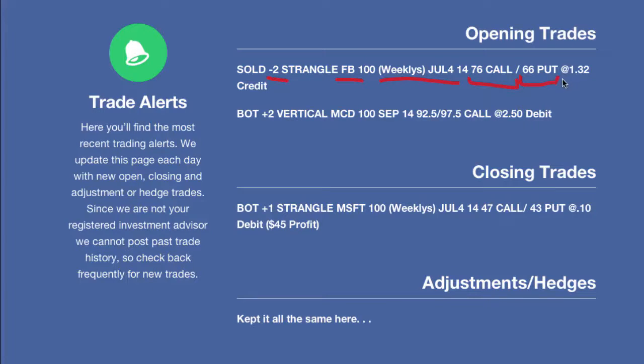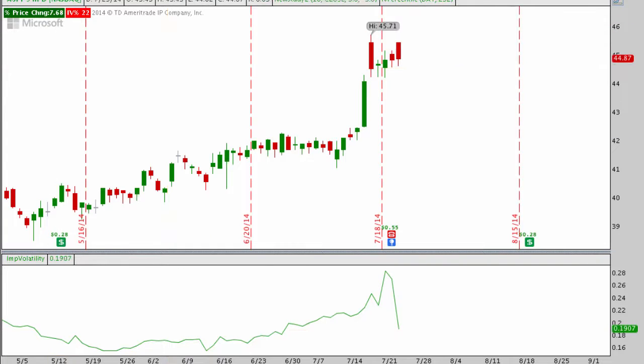Now we took in a lot more credit for Facebook than we did for Microsoft down below. And you'll notice for Facebook, we took in a credit in total of about 132. So a little bit better trade, and we kind of scaled up here a little bit, so added a little bit more risk. But this credit of 132 moves our break-even points out even further. So it moves it up to about 77 and some change on the top side, and then moves it down to about 64 and some change on the bottom side. So taking in that credit with these strikes really spreads out that strangle for us, gives us a very wide window of opportunity to make some money.